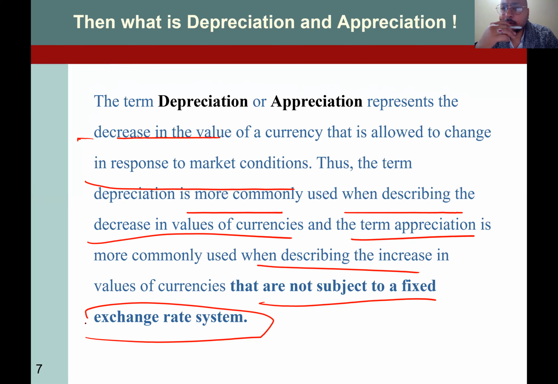Many of the students tell me, when we read the text, it says valued upward or valued downward. Why can't we use the term depreciation or appreciation, right? So in a fixed exchange rate system, the government uses terminology like this: devalue or revalue upward, right? When we talk about depreciation and appreciation, the mechanism or the definition is the same, but these are used for other currency systems.